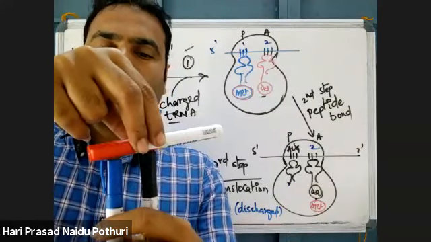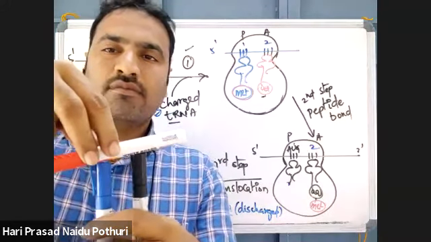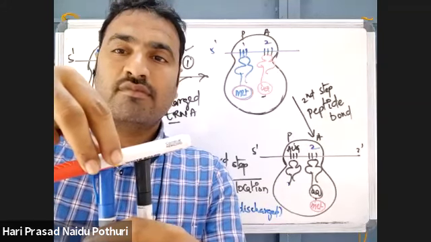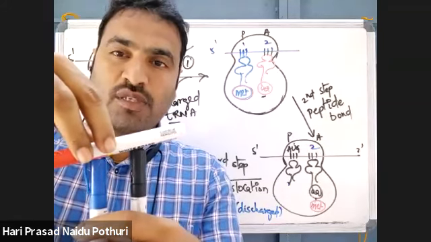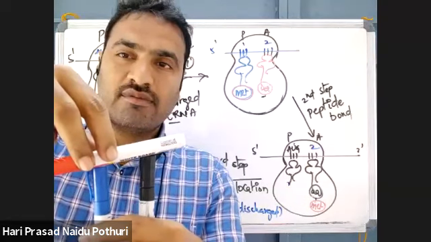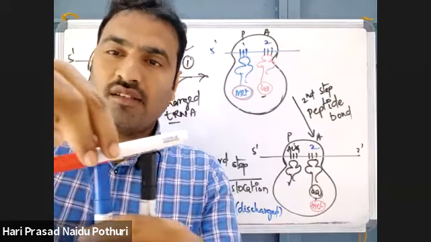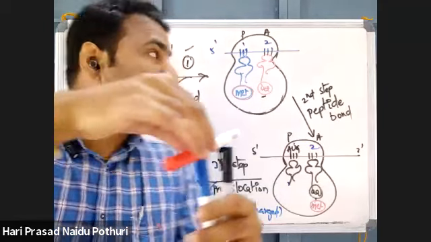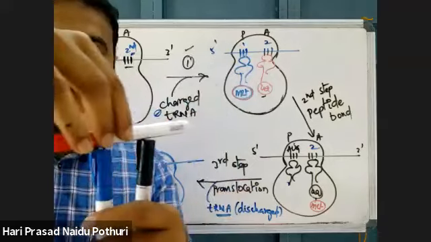If the ribosome is moving like this, this came out now. See here. Actually, there is binding of methionine in the P site.